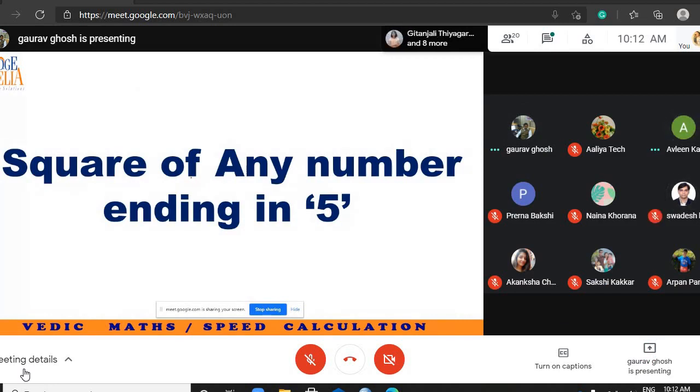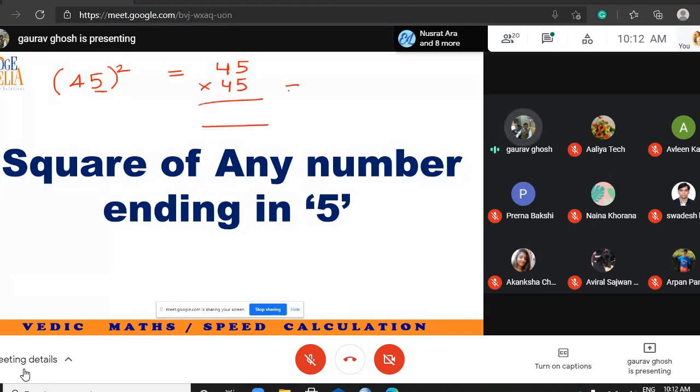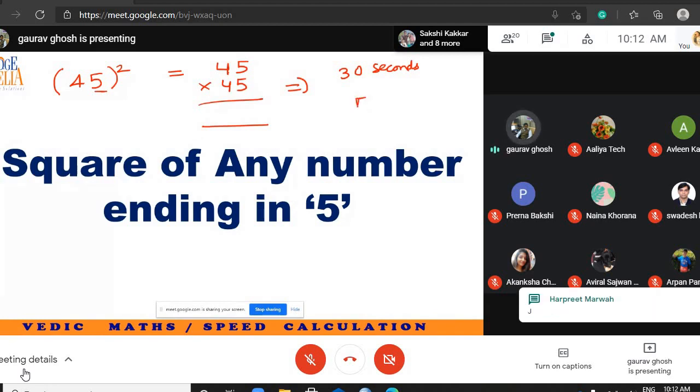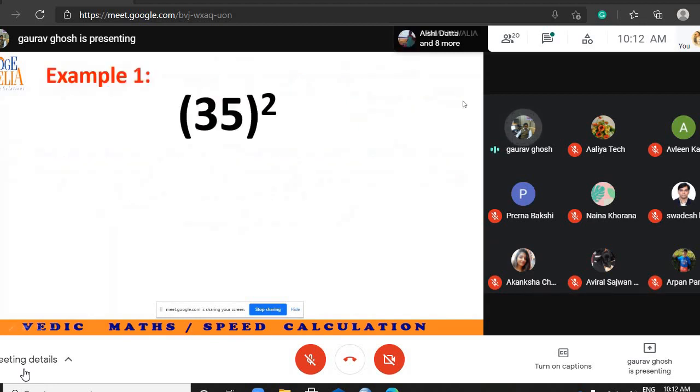Yes, sir. Okay, now see, the first trick that we are going to learn is how to find the square of any number whose last digit is 5. For example, 45 square. If we use the traditional method, we will have to multiply 45 with itself, which will take at least 30 seconds. We are going to learn a short trick derived from Vedic maths. This will help us solve the same question in 5 to 8 seconds, not more than this.